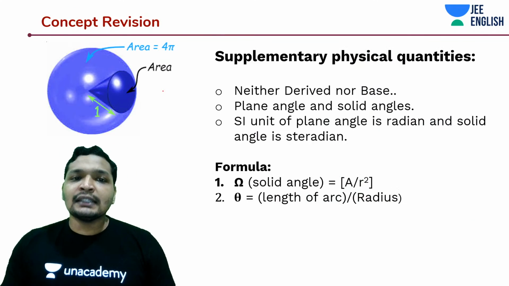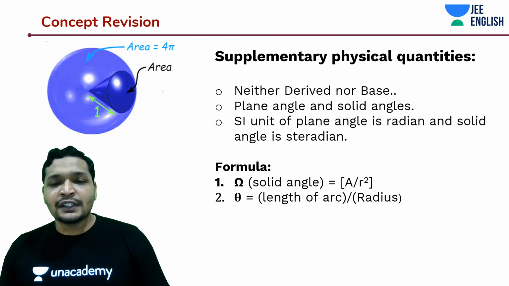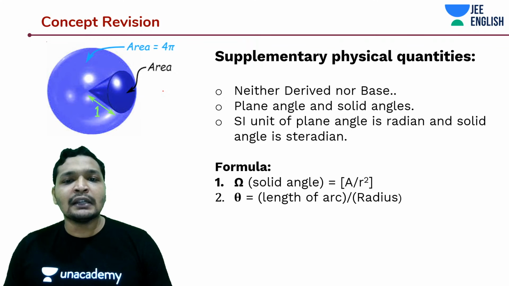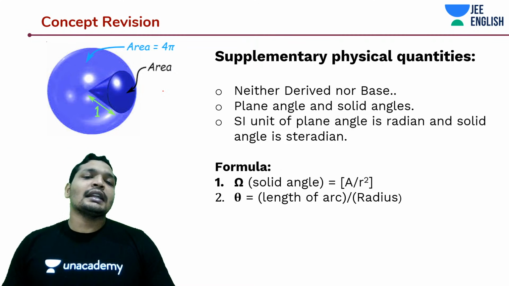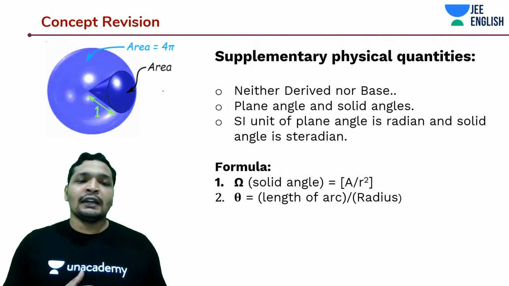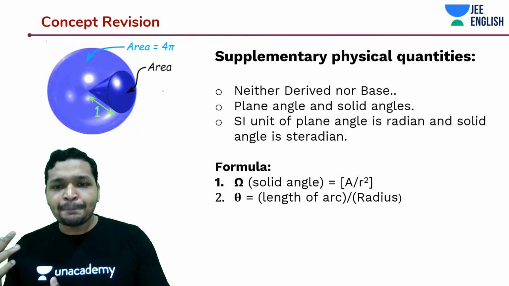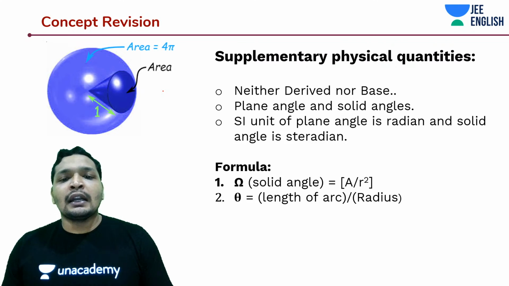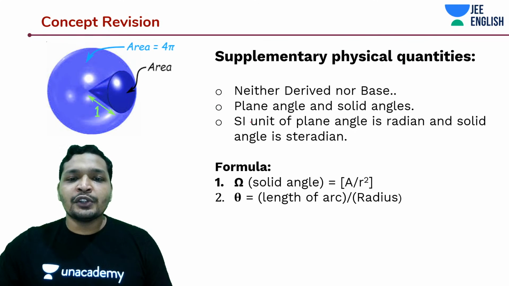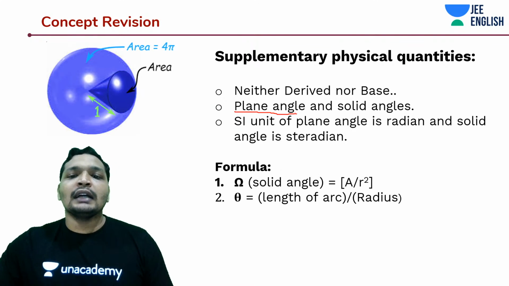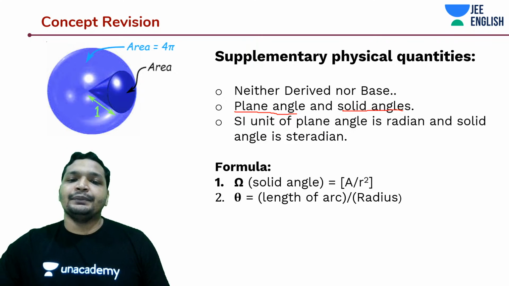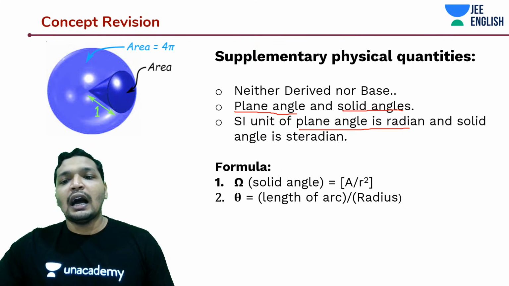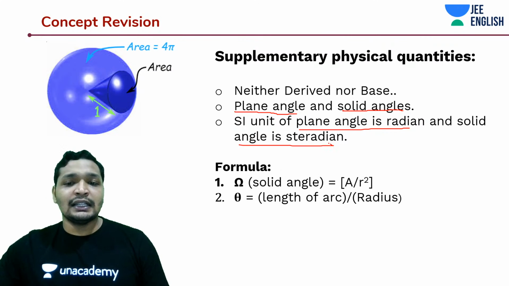That being said, there are also something known as supplementary physical quantities. These are generally mathematical quantities. The thing about supplementary physical quantities is that they are neither base quantities nor derived quantities. So they are not derived from anything, and neither are they base units used to express anything. There are two kinds of them: one is the plane angle, and the other is the solid angle. The SI unit of plane angle is radian, and of solid angle is steradian.